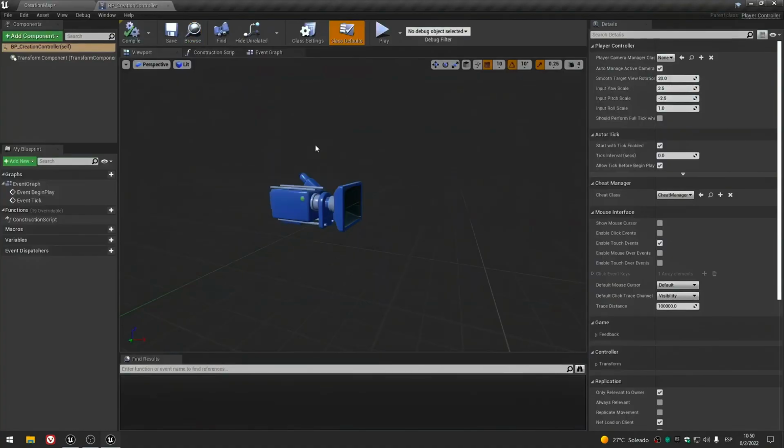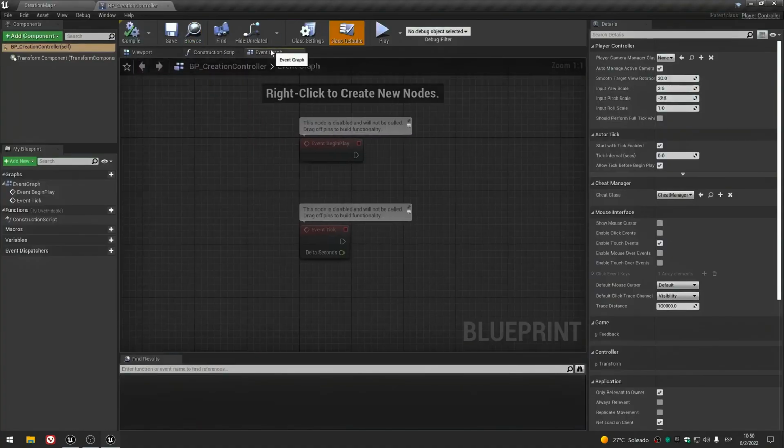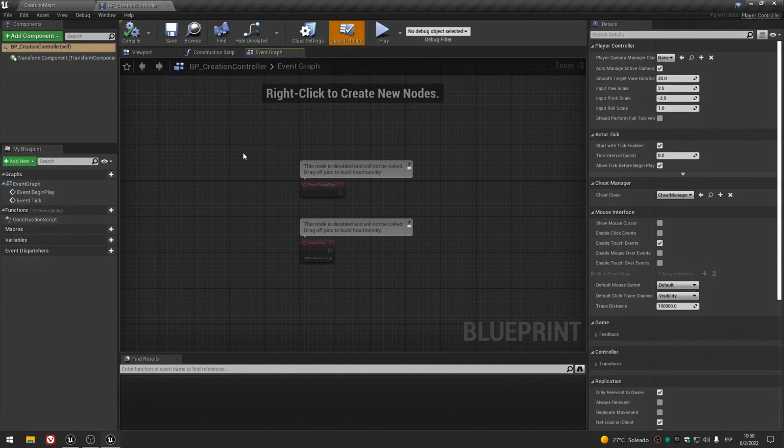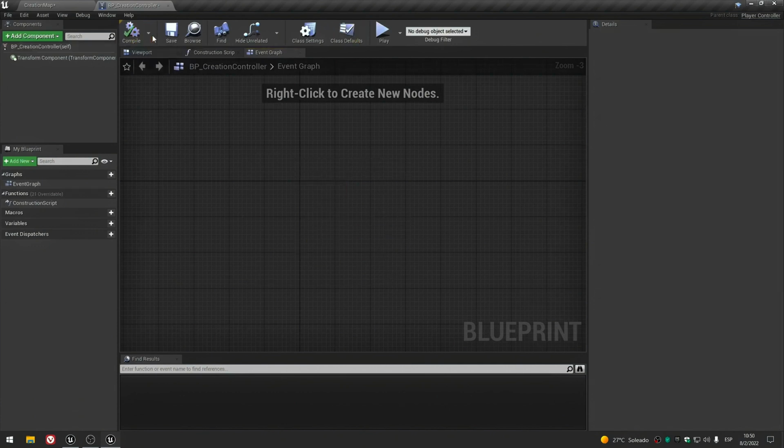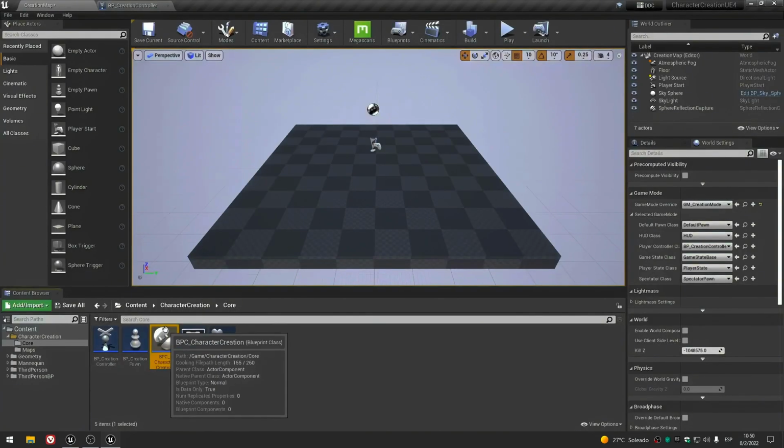Inside our controller, here, we're going to add a component. Which one? This one. Now, before we continue, I want to clarify something.